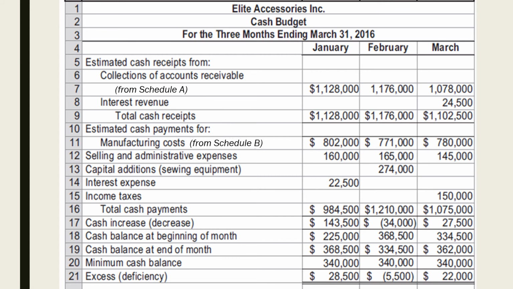In the cash excess or deficiency section, if there is cash deficiency during any budget period, the company will need to borrow additional funds. If there is an excess, funds borrowed from the previous periods can be repaid, or the excess funds can be invested.